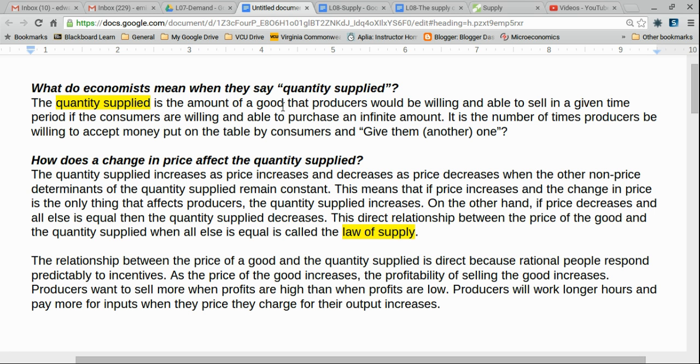Students often think the quantity supplied is infinite. They think that a producer would always sell to a consumer if the consumer is willing to pay the price. Here's a couple of examples from the fast food restaurant industry that prove that the quantity supplied is not infinite.